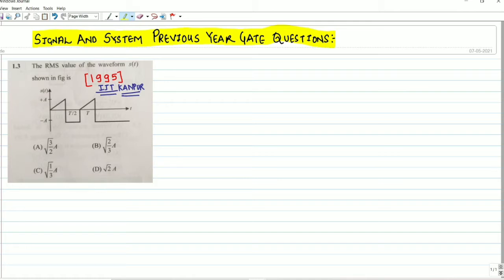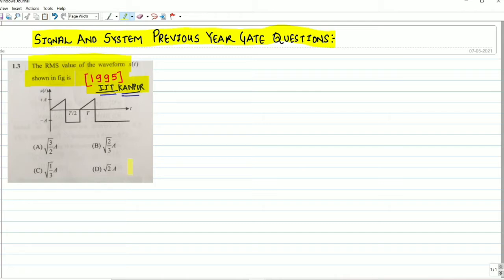Let's get started. What is given in the question? We have to find the RMS value of the waveform. This is the graph given, s(t) versus time. We have to find the RMS value. This question was asked in 1995 by IIT Kanpur. In this series, we are going to discuss questions from 1992 to 2022. Understand?